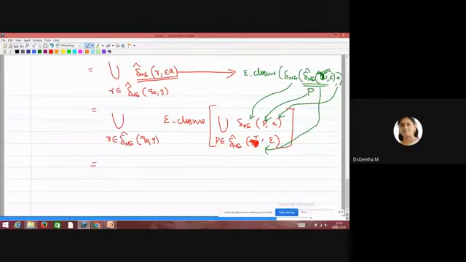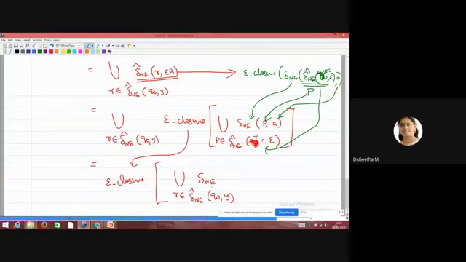Okay, you want to take this epsilon closure outside. So epsilon closure of union of R belongs to del N outer side function. R belongs to del N of Q naught comma Y, then del NE of R comma A. Since P is a subset of R, I can replace this P by R here.